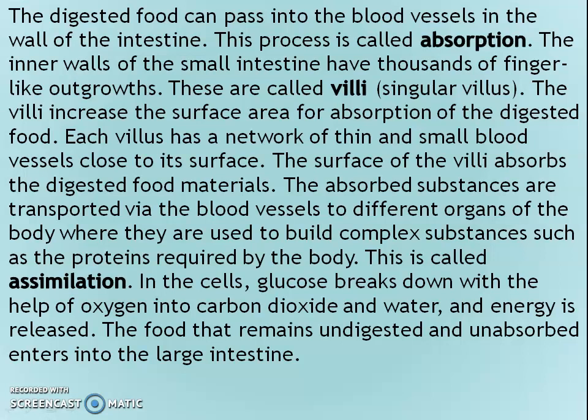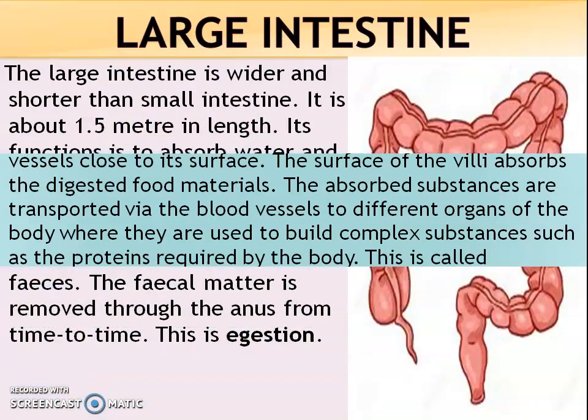The absorbed substances are transported via the blood vessels to different organs of the body, where they are used to build complex substances, such as the proteins required by the body. This is called assimilation. In the cells, glucose breaks down with the help of oxygen into carbon dioxide and water, and energy is released. The food that remains undigested and unabsorbed enters into the large intestine.